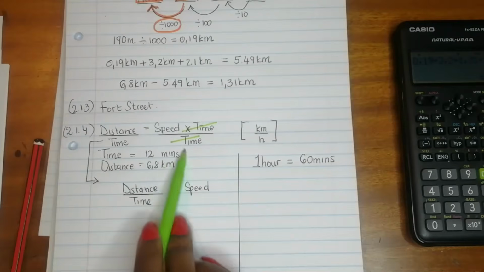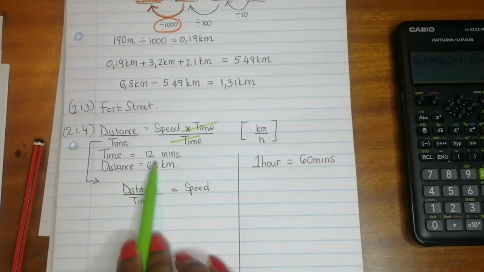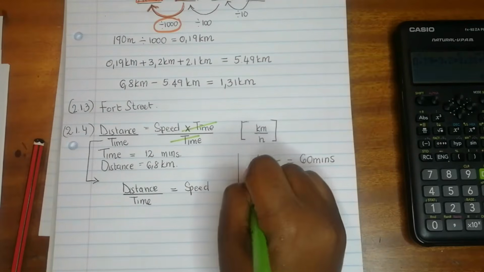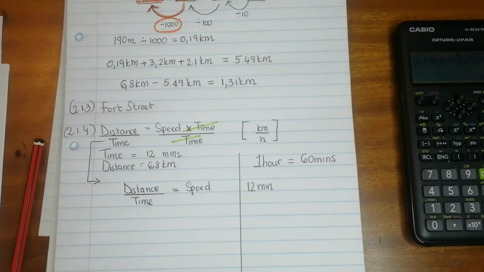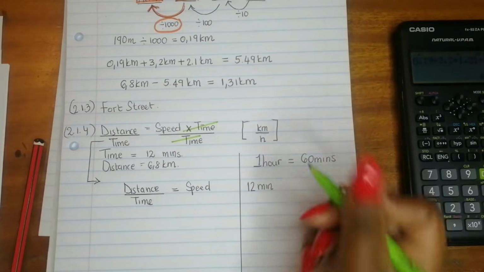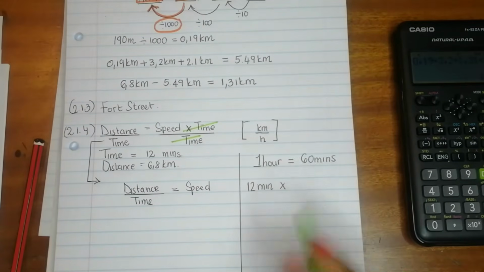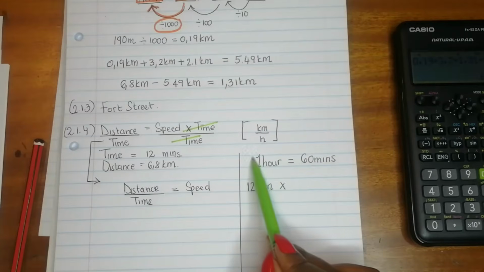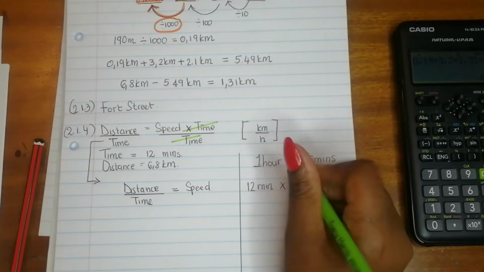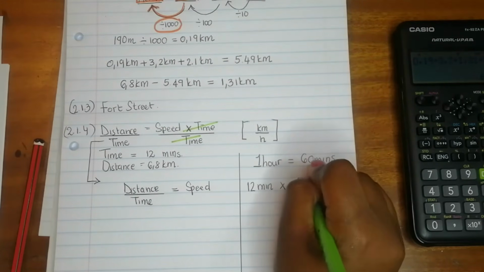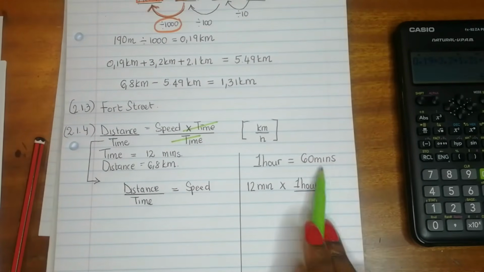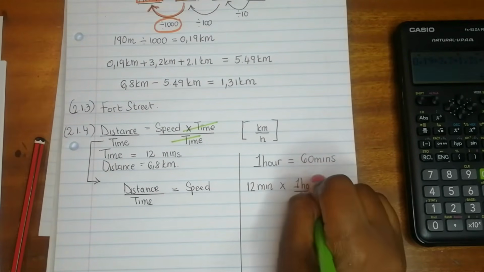So we've got 12 minutes here, and we want to convert these minutes into hours. So you're going to write 12 minutes, and to convert these into hours, you're going to multiply by what you want, which is hours, and you're going to divide by what you have, 60 minutes.